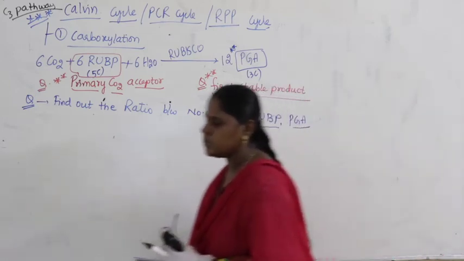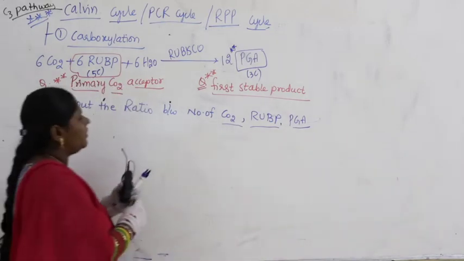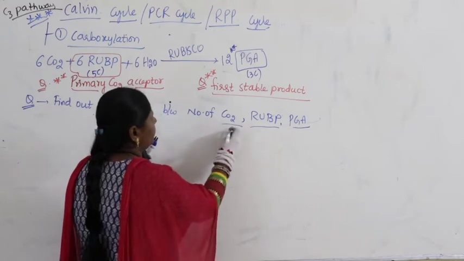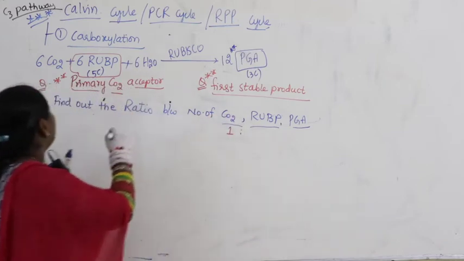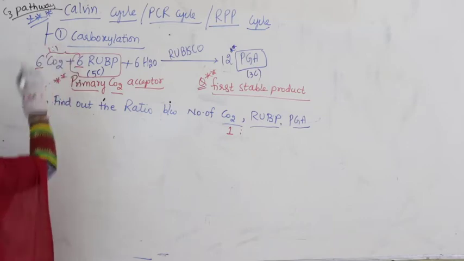So what is the ratio? Let me give you the answer. For every 1 carbon dioxide, here the ratio is 6 and 6. So for both of them the ratio is 1:1.